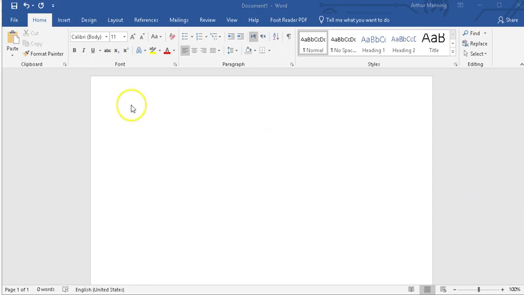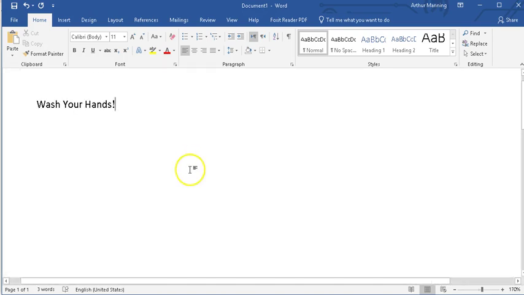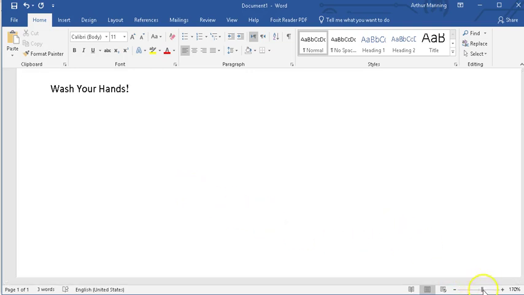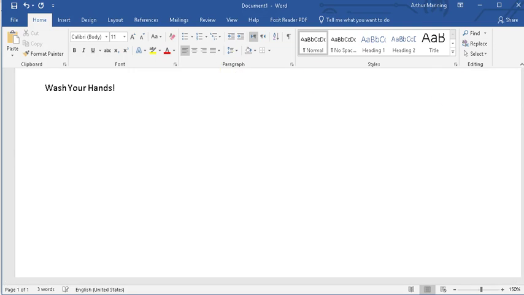Now we're going to start the text, and then we'll come back later and format our text. So our first beginning of our wonderful poster: Wash your hands! Exclamation point. I'm going to zoom in a little bit. Control key, roll the mouse, lets you zoom in and out. You don't have to zoom in. I'm just zooming to make it easier for you to read here. You can always adjust your zoom. Down here in the lower right, there's a little zoom slider. But I like using the control key and rolling the little wheel up and down to zoom in and out. Okay, Wash your hands is our first text.